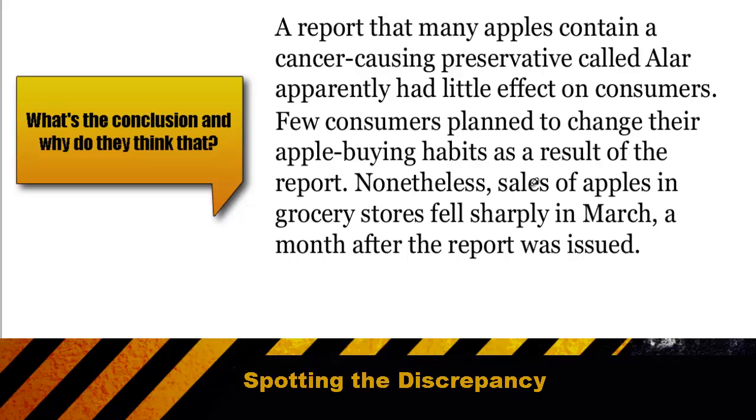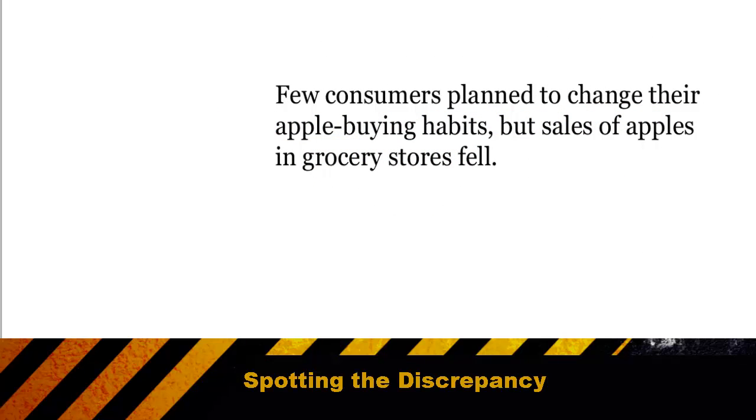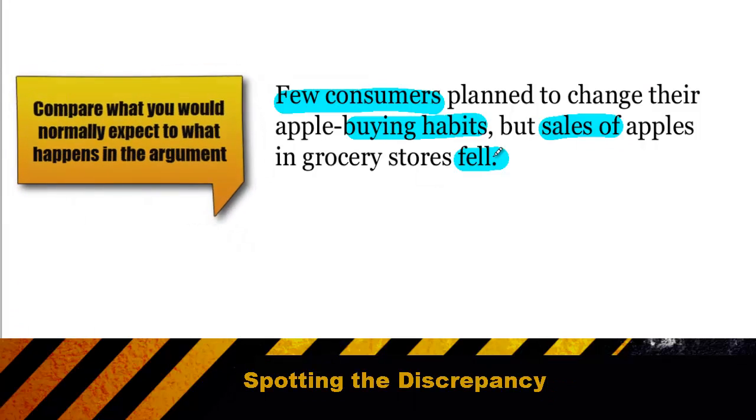So in this case, the end result is that sales of apples fell sharply. Now we ask, why is that unusual? In the sentence above the conclusion, we find that few consumers plan to change their buying habits. Now we can dramatically simplify the argument, or the paradox or unusual situation. In this case, we say that few consumers change their buying habits, but still sales fell. And that's unusual. You would think if consumers maintain their buying habits that the sales would at least stay constant.